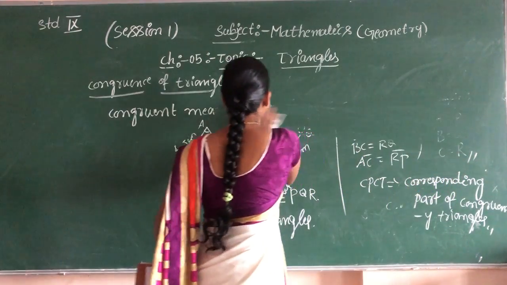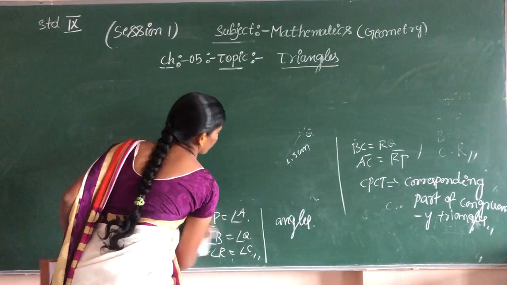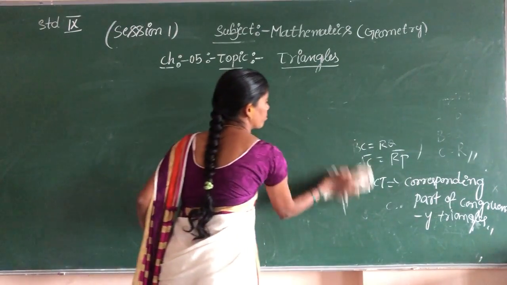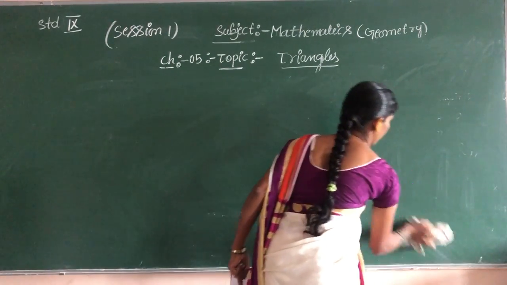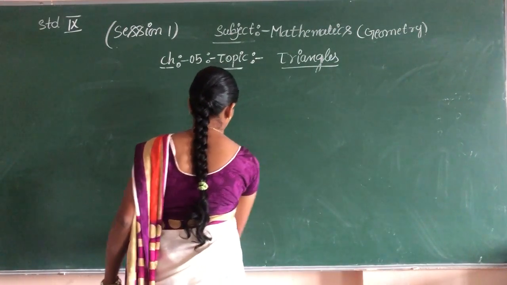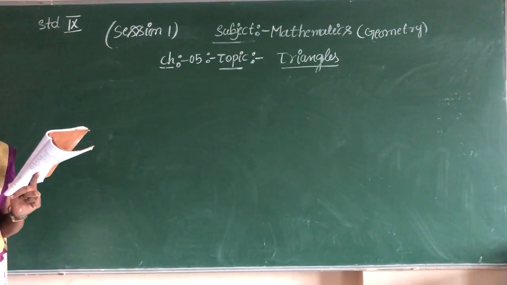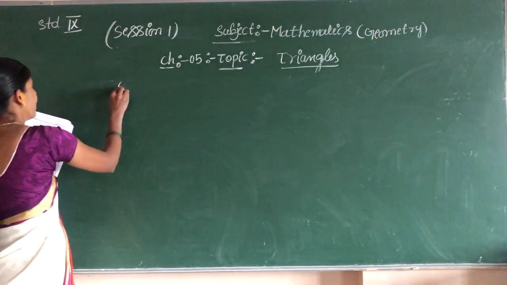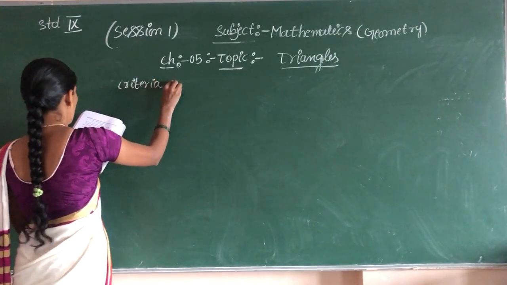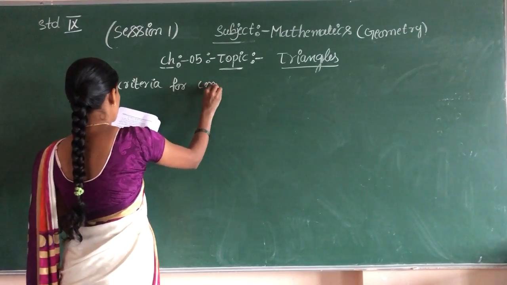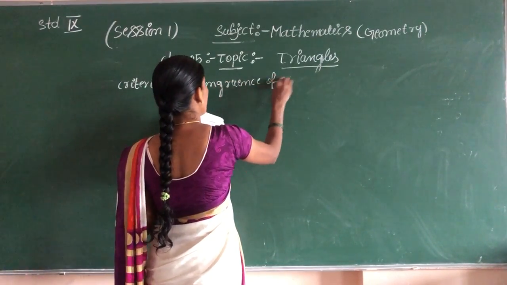I will erase this. Criteria for congruency of triangle.